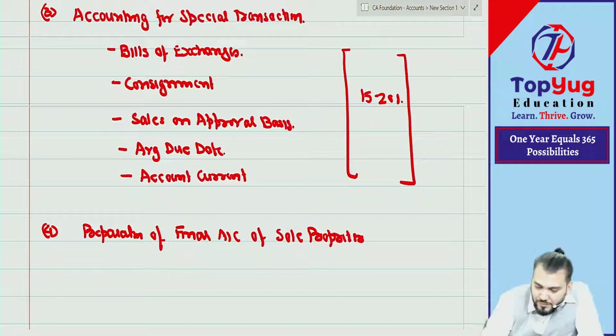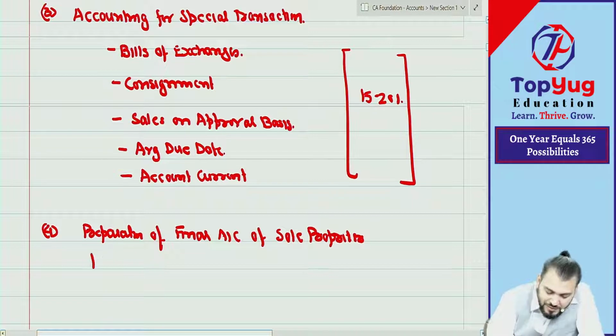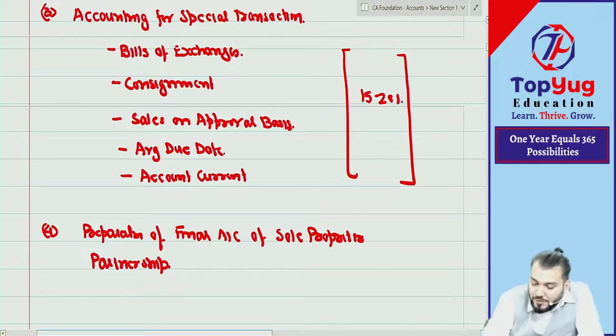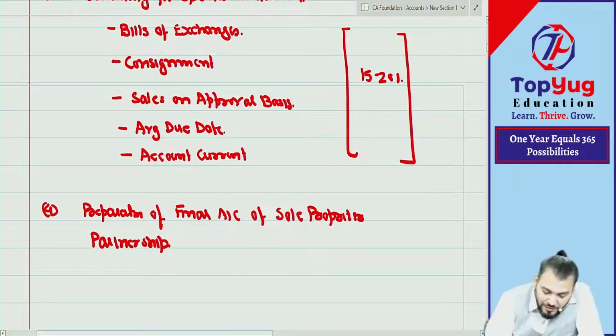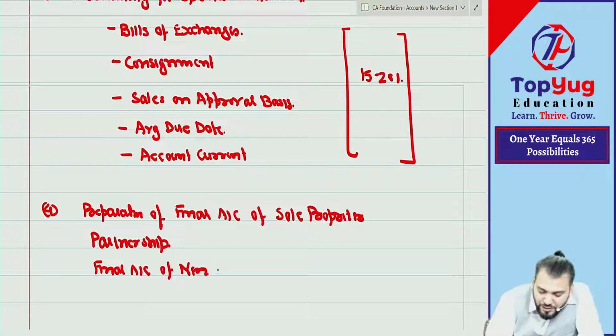Then the second chapter here is partnership. Have you done partnership? You have done partnership. And then there is one more chapter, final accounts of non-profit organization. Have you done? This also you have done. So then what will I teach?